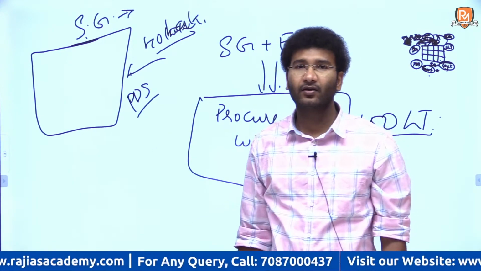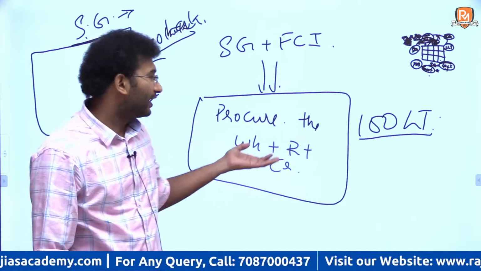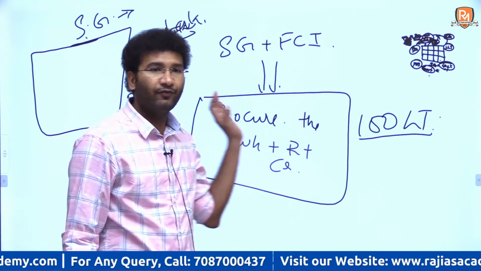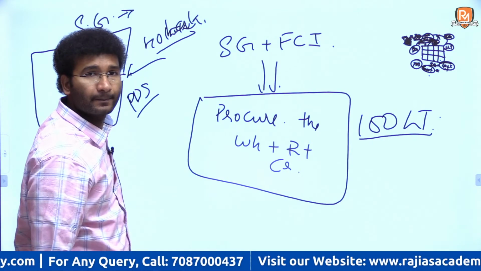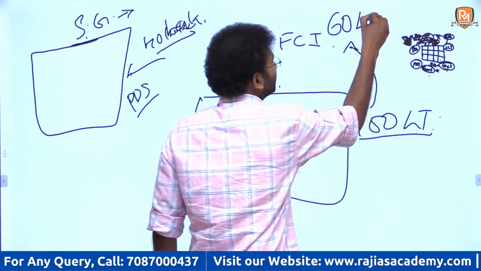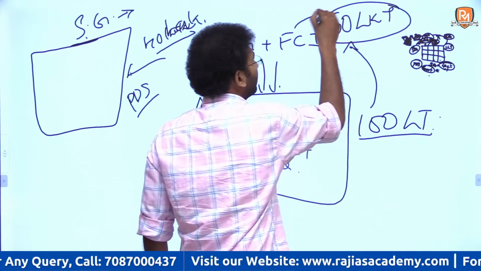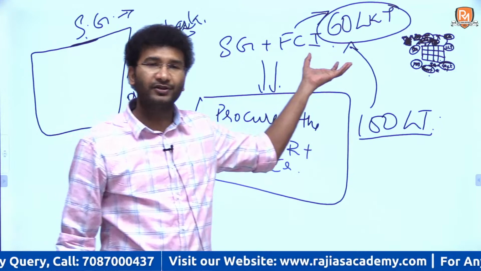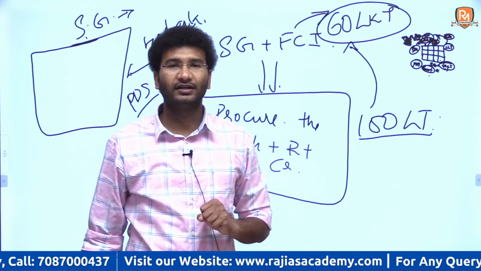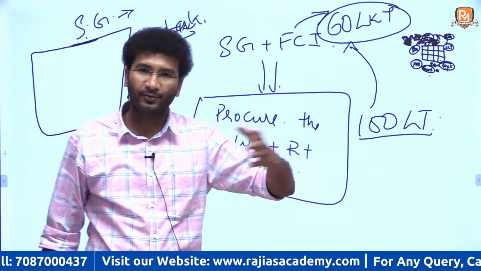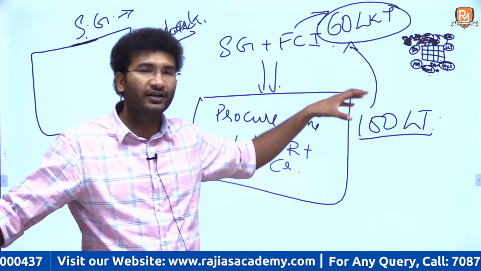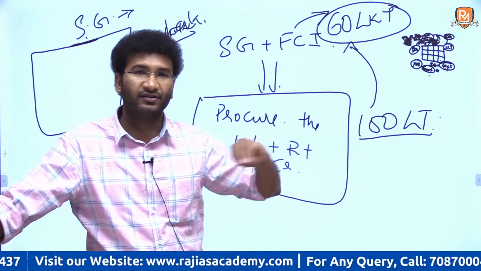What it does is, out of the 100 lakh tons it has procured, it will keep 40 lakh tons with the state government and it will give back 60 lakh tons to the Food Corporation of India, and the Food Corporation of India will keep this food in the central pool, right? That central pool is nothing but हर state से जो भी procure करेगा एक pool होता है, every place the Food Corporation of India has its godowns, it keeps the reserves.